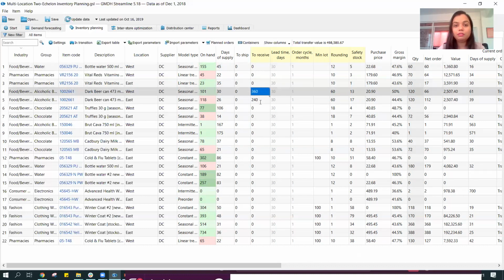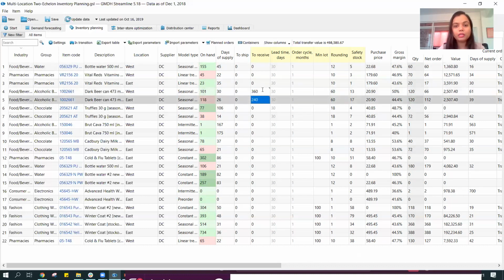We have a receivable. So are there any in-transit stock that we are going to receive? In that case, that would be shown over here. So we can see we have 360 units arriving on Feb 1st, and we would have 240 units arriving again on Feb 1st for these two products in the two different locations.